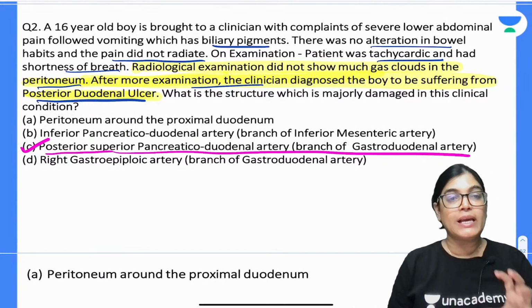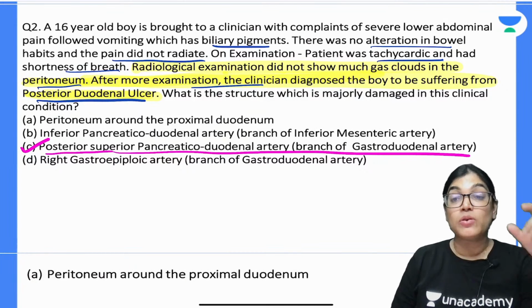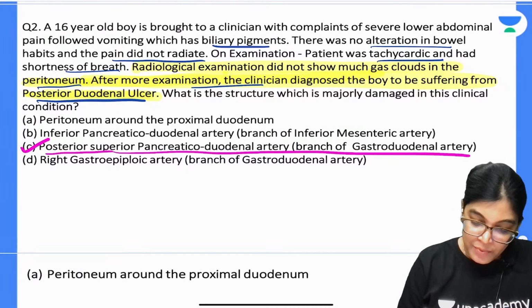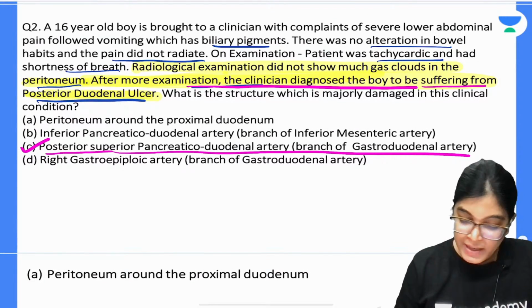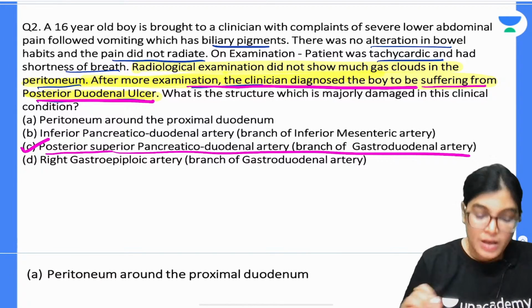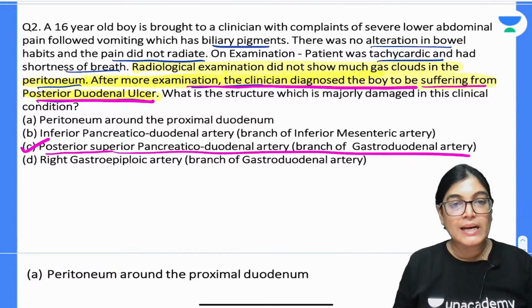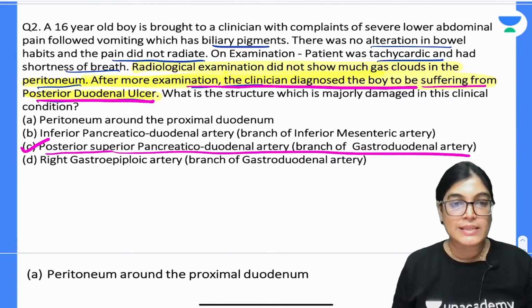When I am talking about the superior pancreatico-duodenal artery, that is also specifically posterior. So my dear aspirants, here after the examination, the clinician has diagnosed that the boy is suffering from posterior duodenal ulcer. So we got the clue that a posterior duodenal ulcer is involved.